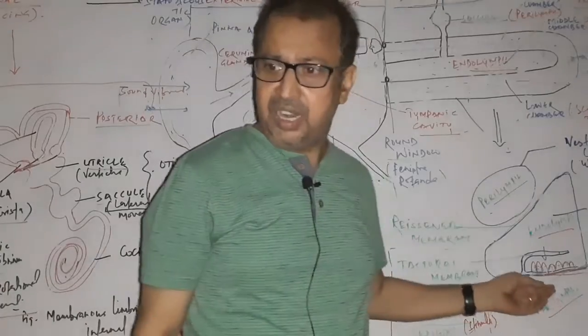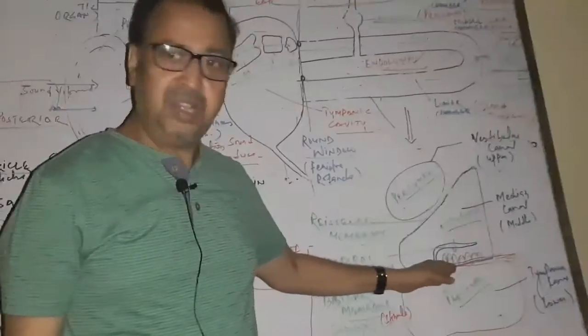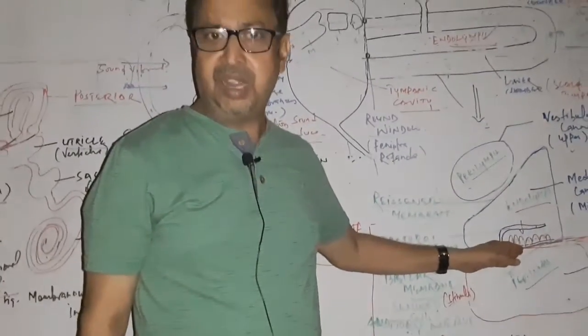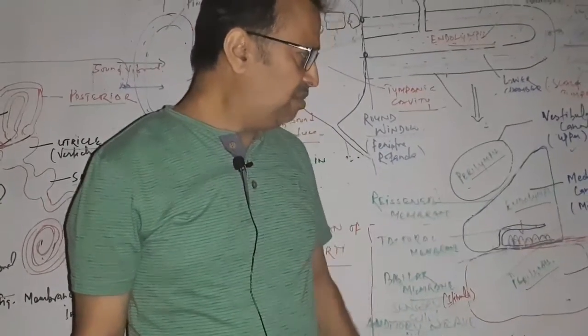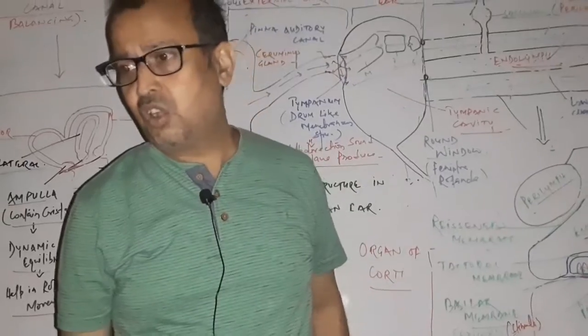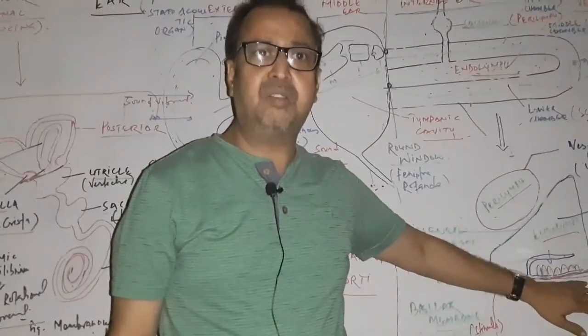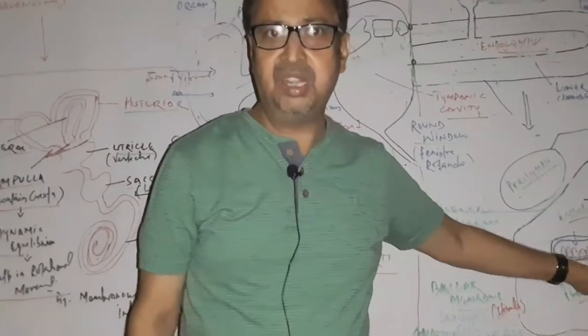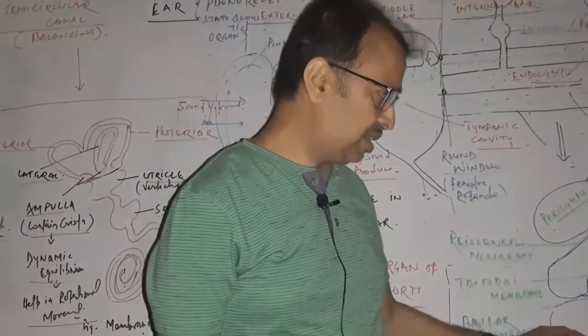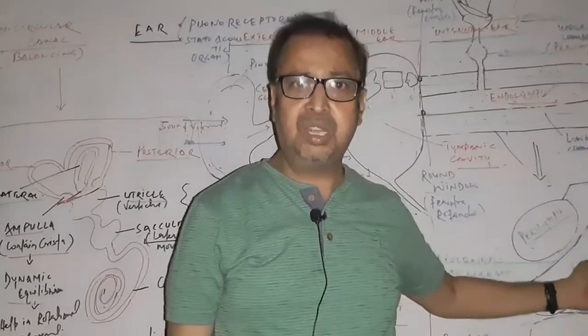These are activated and the signal goes to the brain through the auditory nerves. The cortex region of the brain contains auditory areas, which help in the hearing process. So this is the mechanism related to hearing.